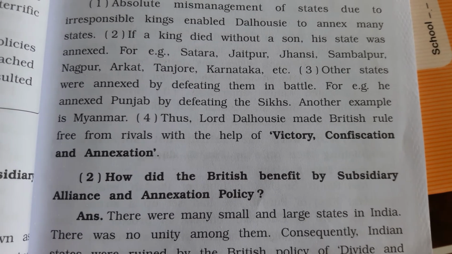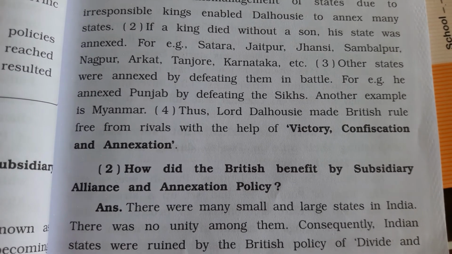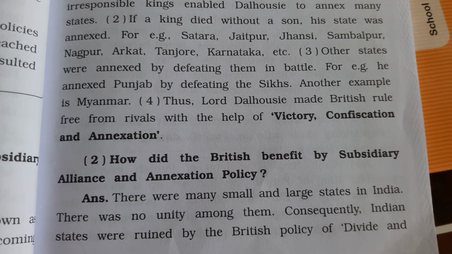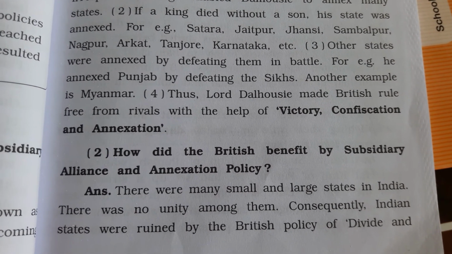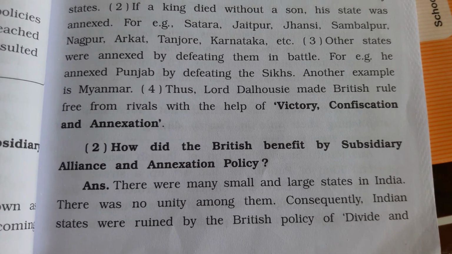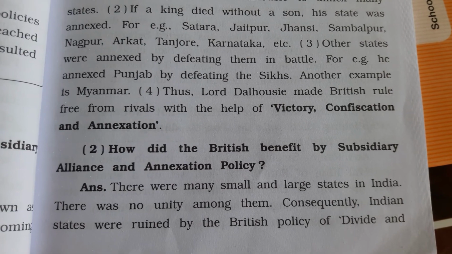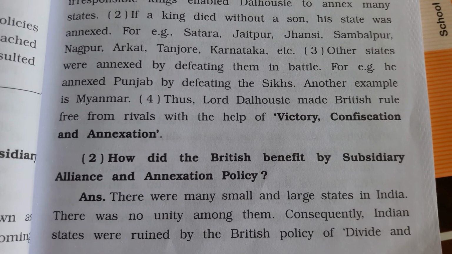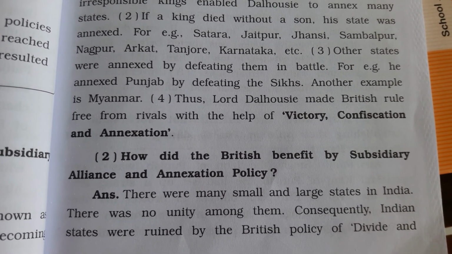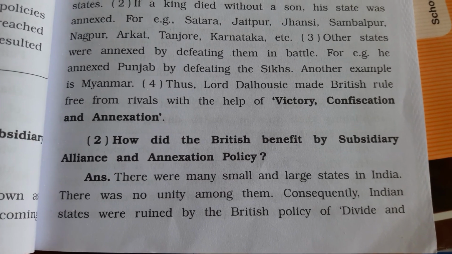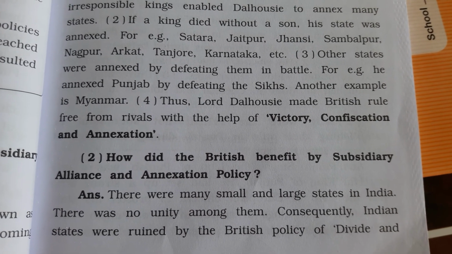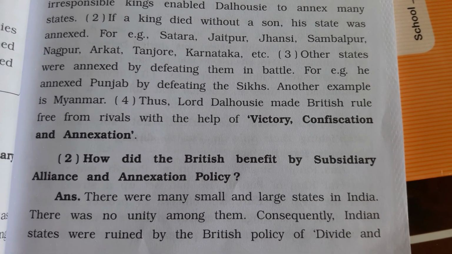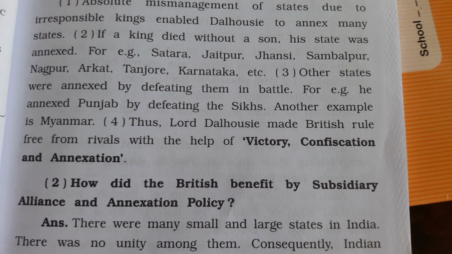The third point states that other states were annexed by defeating them in battle, taken away by force, like Punjab after defeating the Sikhs. Another example is Myanmar. Lord Dalhousie made British rule free from rivals with the help of victory, conviction and annexation. These were the means he used. With the help of the annexation policy he took many states under British rule.